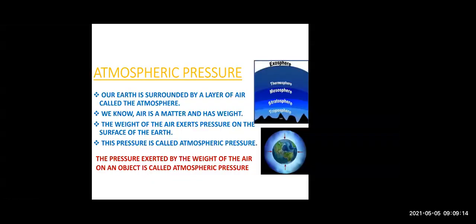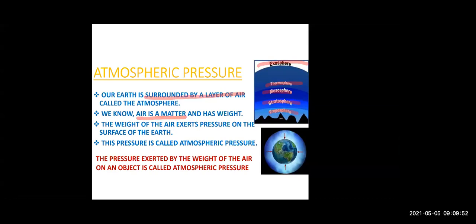Now, children, atmospheric pressure, right? We know that our Earth is surrounded by various layers, for example, troposphere, stratosphere, mesosphere, thermosphere, exosphere. These are the various layers of the Earth, right, which form the blanket of the Earth, we can call it. So this blanket, the different layers surrounding Earth, is called atmosphere, right? Now, children, the gases are present, the small molecules are present.